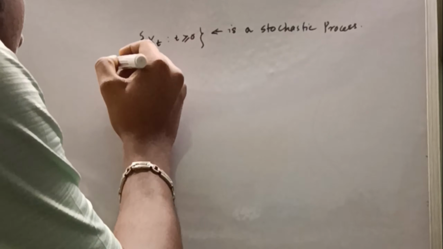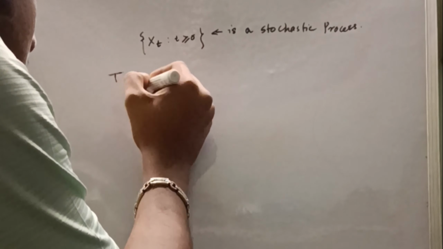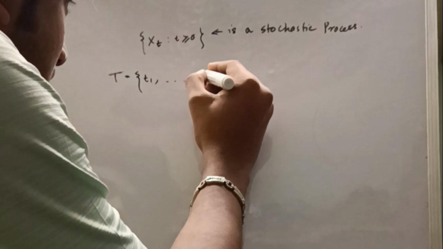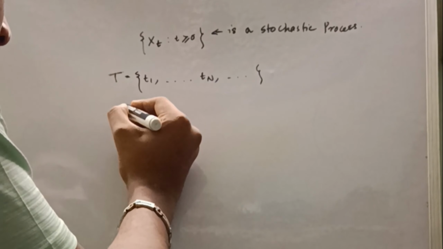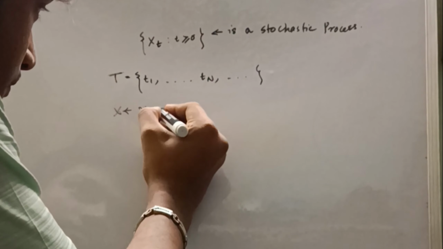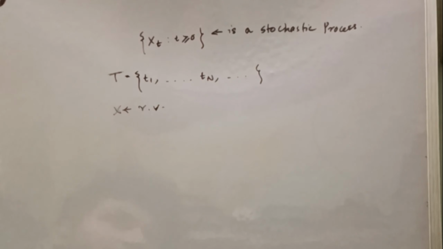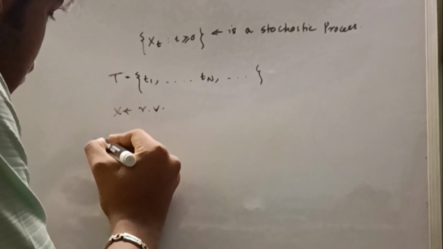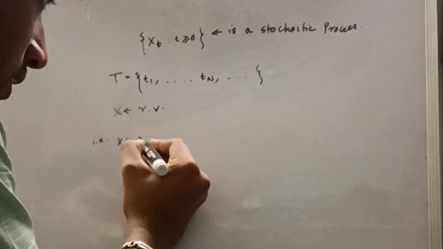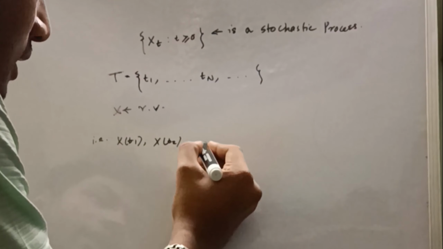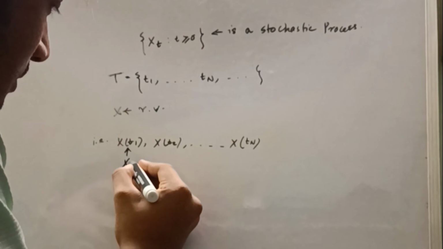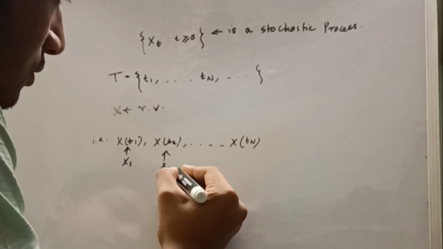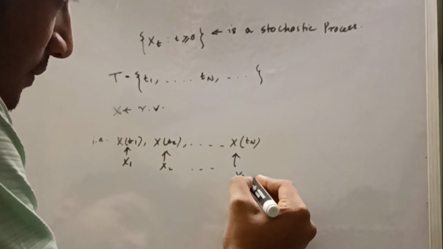So this T, capital T, which is the collection of the time points t1, t2, tn, is called the set of times, and the random variable is X. Now, for each of the values of t, I have a study of X. That is, I have X_t1, X_t2, and so on, X_tn. Now, this X_t1 is denoted by X1, X_t2 is denoted by X2, and so on. This X_tn is denoted by Xn.